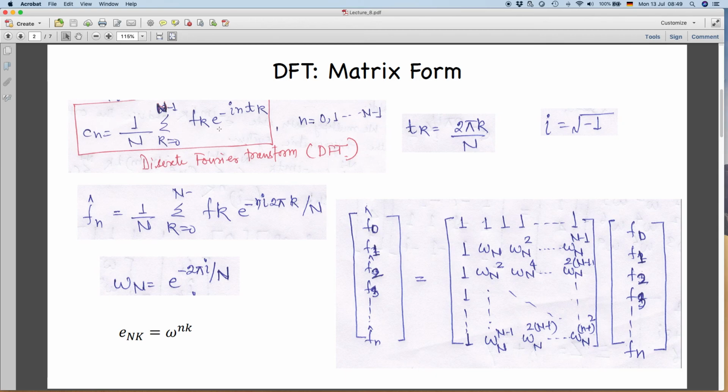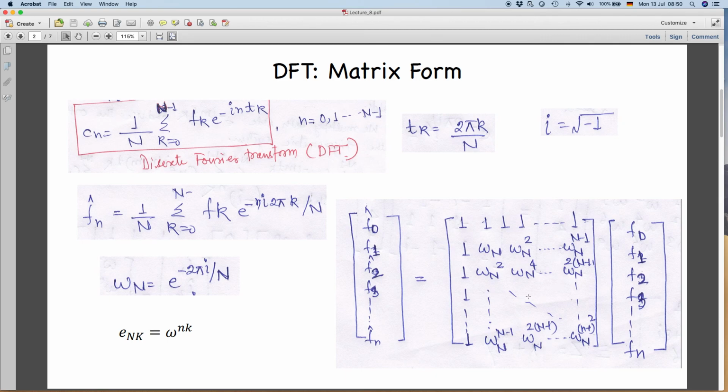So for n equal to 0, k will go from 0 to n minus 1. So when n equal to 0, whatever value of k, e^(n k) will always be 1. So you can see it is 1. Next, when you are computing it for n equal to 1, the first one will correspond to k equal to 0. So this will be again 1, then it will be omega n, omega square n, like omega n minus. So on and so forth.